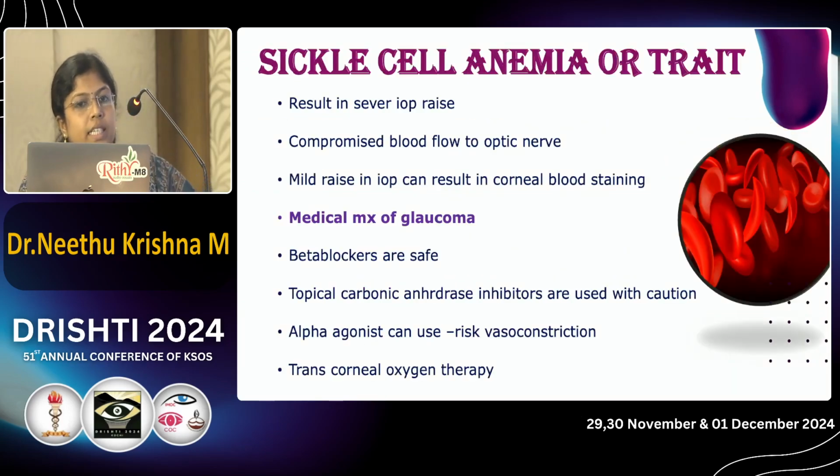A few words on sickle cell trait. Even a low grade of hyphema can result in a severe intraocular pressure rise in sickle cell trait. We can give anti-glaucoma medications; beta blockers are safe, topical carbonic anhydrase inhibitors and alpha agonists are used with caution, and along with these we can give transcorneal oxygen therapy.